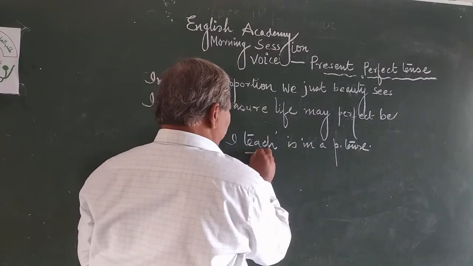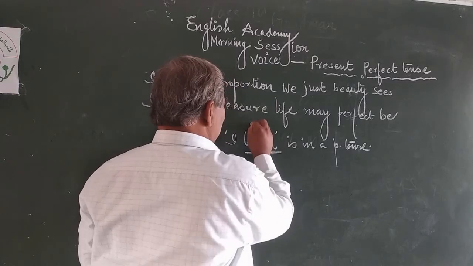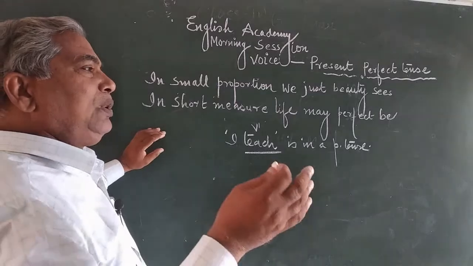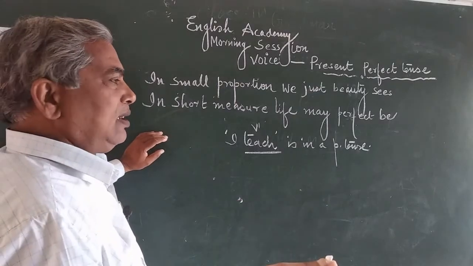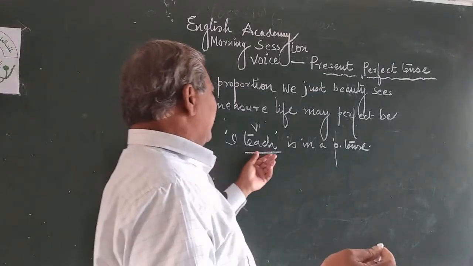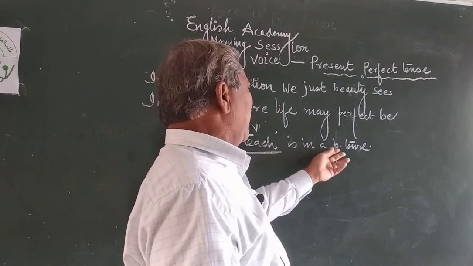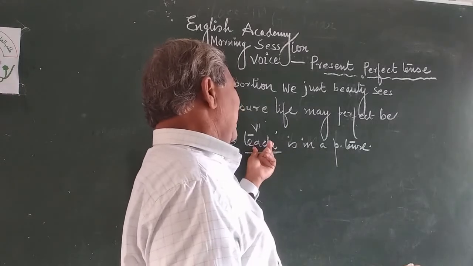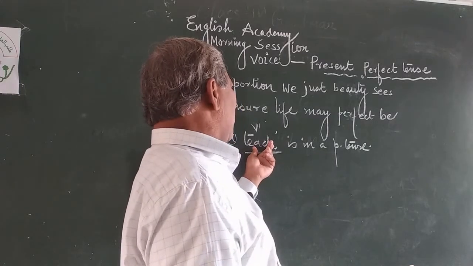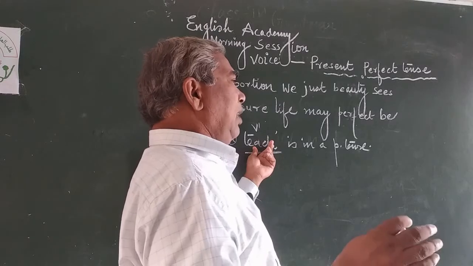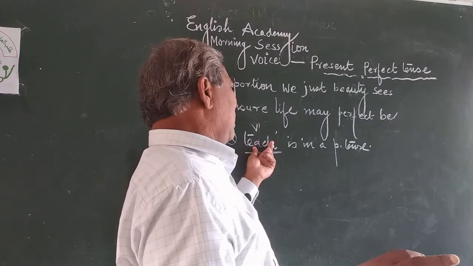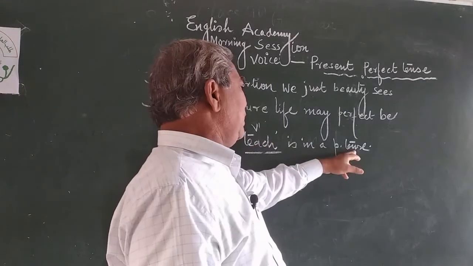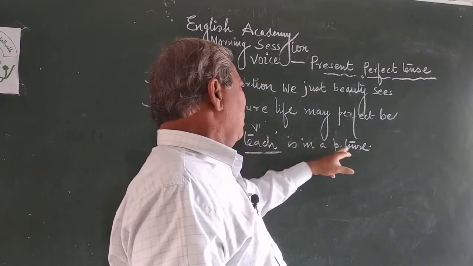The first form of the verb is always used in simple present tense. Then I teach is in a present tense. Where is a tense? Teach is a tense. And the first form of the verb is always used in a present tense. Now this I teach, present tense is clear.